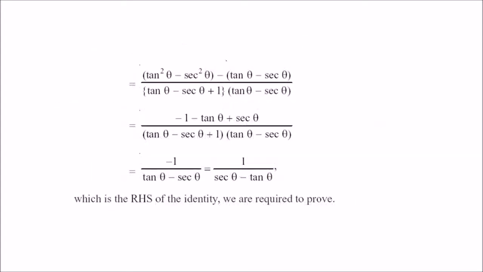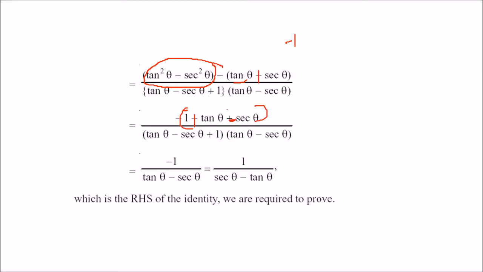We get tan square theta minus sec square theta minus tan theta minus sec theta. We know that tan square minus sec square theta is minus 1 by the identity. So this is minus 1 minus of tan theta plus of sec theta. If we take minus 1 common here, this will be 1 plus tan theta minus sec theta.